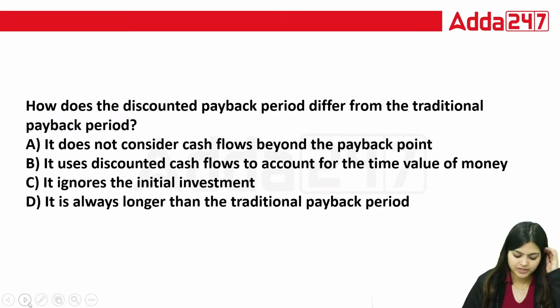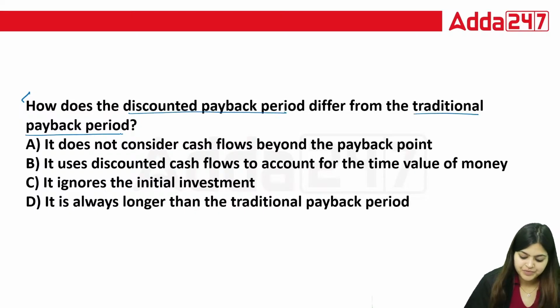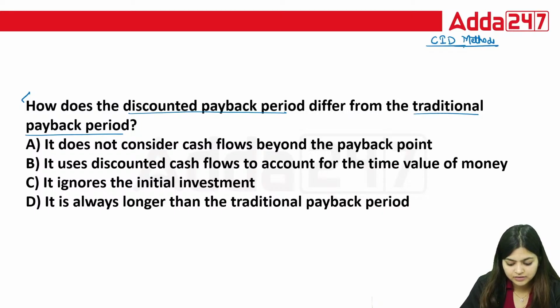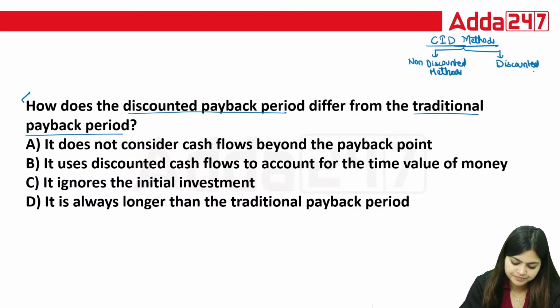Now coming to the next question. How does the discounted payback period differ from the traditional payback period? When we talk about capital budgeting, the capital investment decision, we have different methods, and we divide these methods into 2 parts: first, non-discounted methods, then discounted methods.